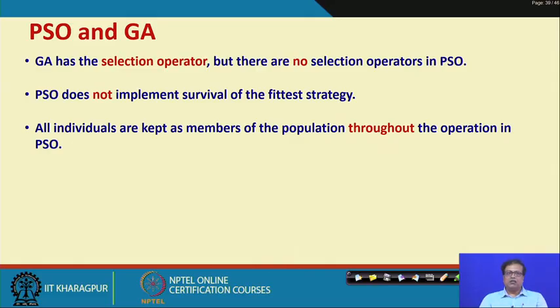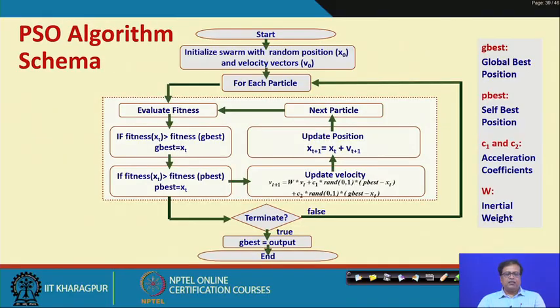So, there is no selection operator in PSO. PSO does not implement the survival of the fittest, right. There is no selection, crossover, etc. All individuals are kept as members of the population throughout the operation of the PSO. So, each individual is available, but obviously those individuals, as they move, are actually going to a new solution. That is what is happening in PSO.